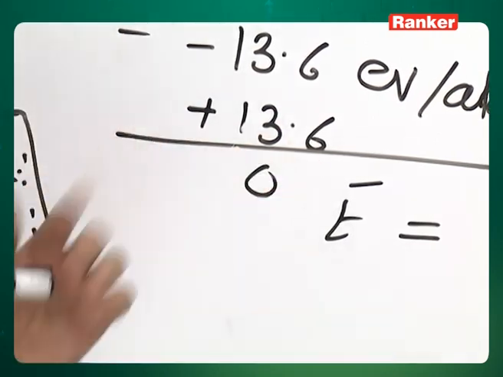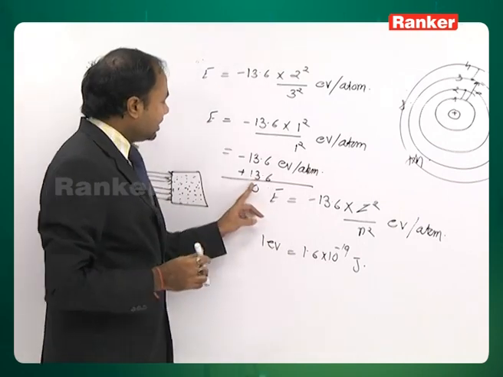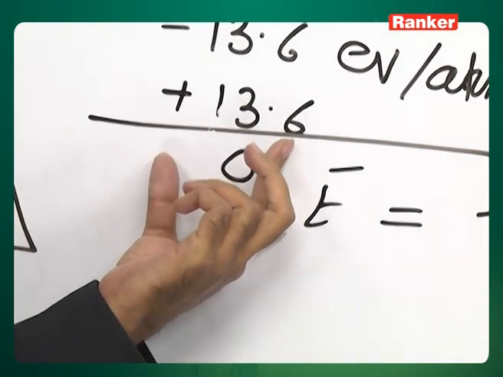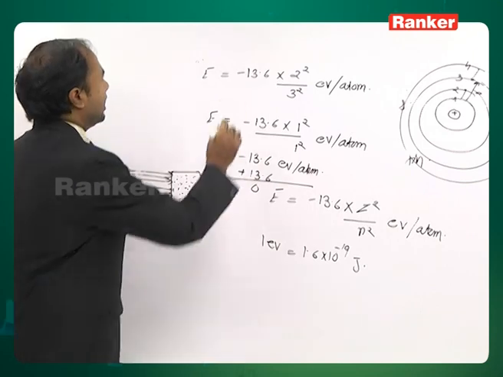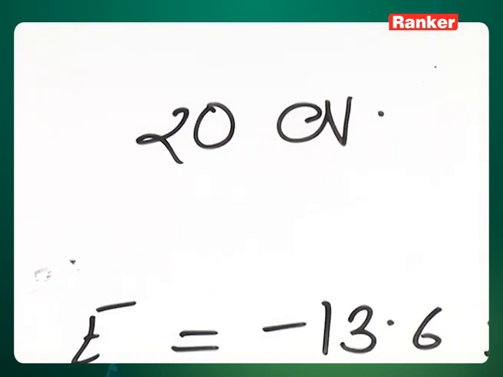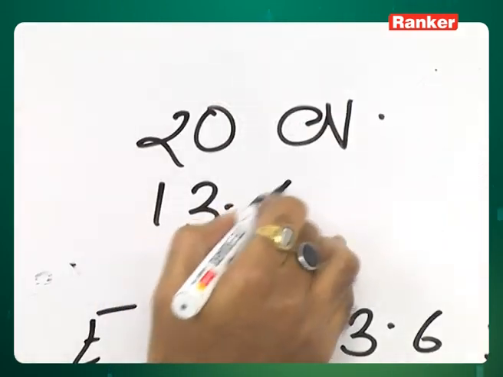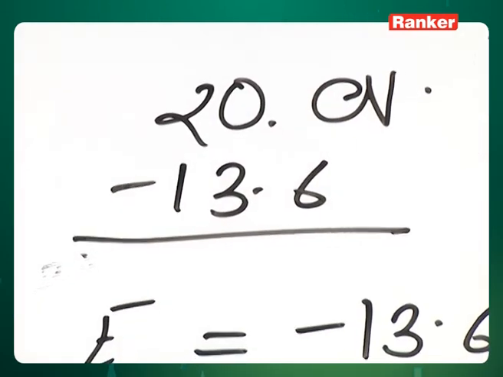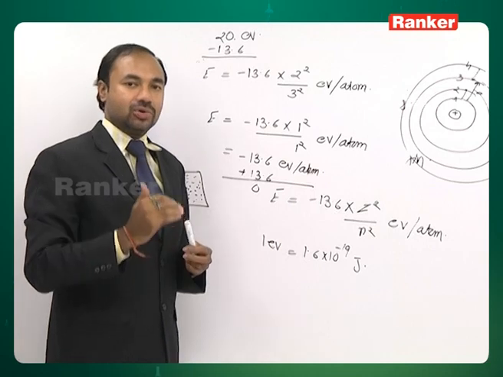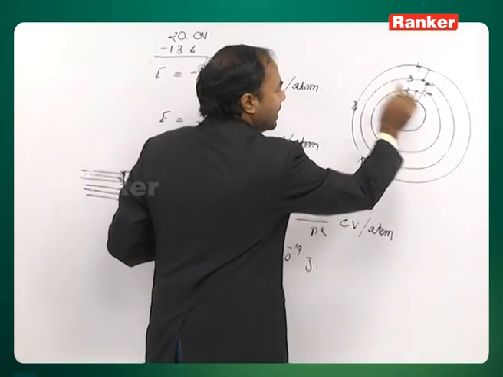If this much energy is provided to the electron, it gains the energy and comes out of the atom with 0 kinetic energy. Any amount greater than 13.6 that you provide, the electron will gain. Suppose you provide 20 eV of energy to the electron, then out of this, 13.6 eV it will consume in coming out of the atom, and the remaining energy will get converted into its kinetic energy. But as long as the electron is present inside the atom, it absorbs or emits only certain values which correspond to the difference of the two energy levels.